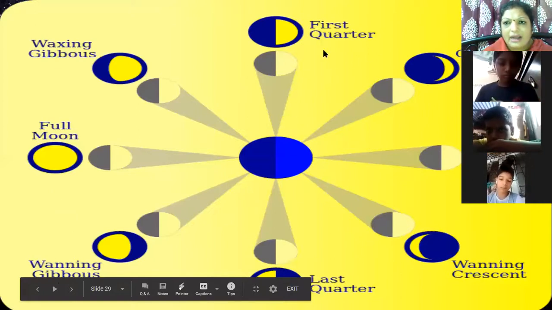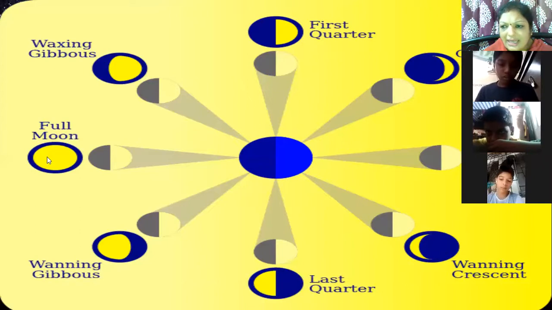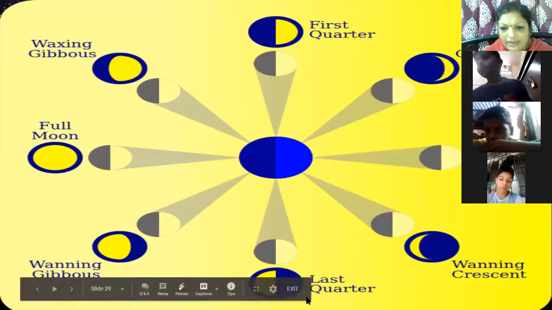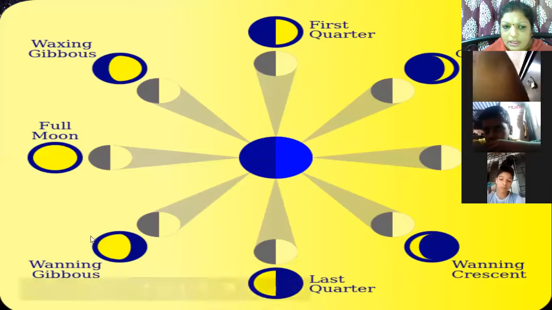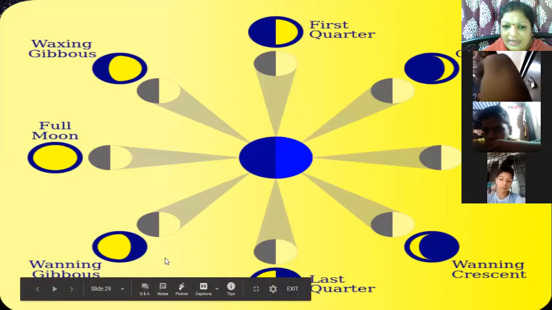From new moon to full moon the lighted part is becoming more, so it is a waxing period. But from full moon till the new moon, it is a waning moon.